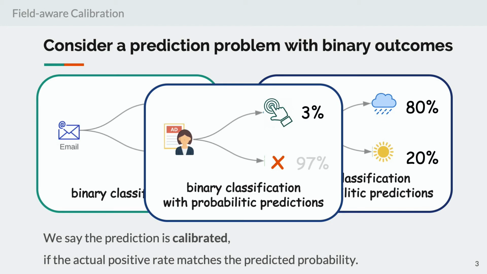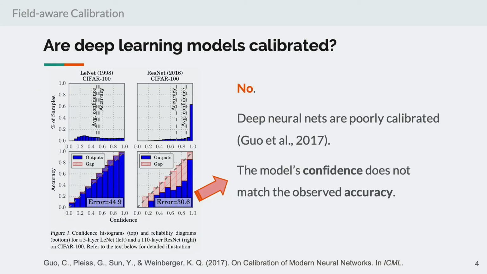Currently, considering that most of us are using deep learning models for our applications, let me ask you a question. Do you think that deep learning models are calibrated or not? Unfortunately, the answer is no. Here I'm showing a famous ICML paper, which showed that modern machine learning models, especially deep neural networks, can yield poorly calibrated predictions, which definitely hurts the reliability of decision-making systems.